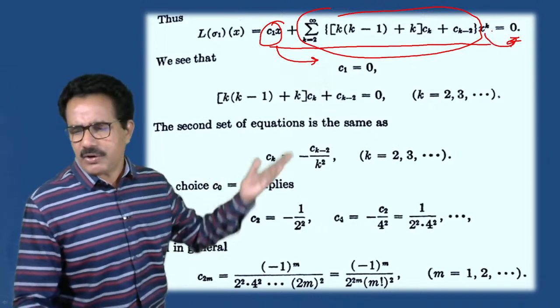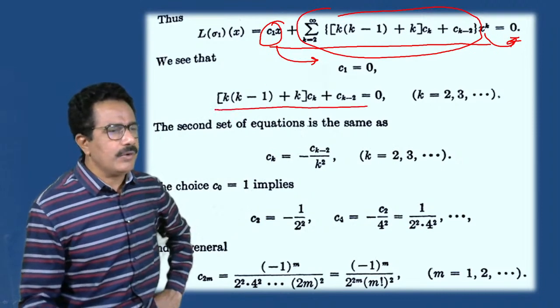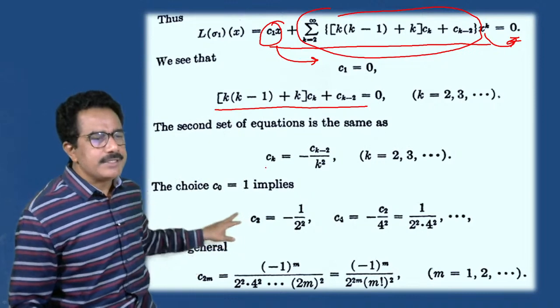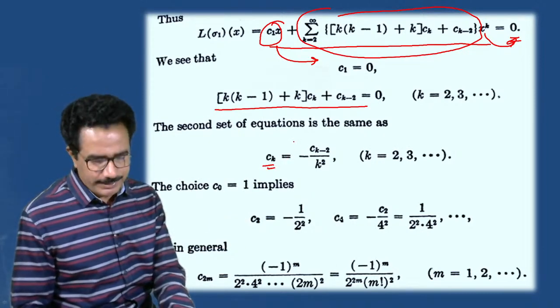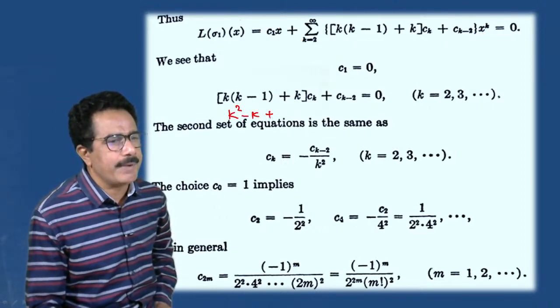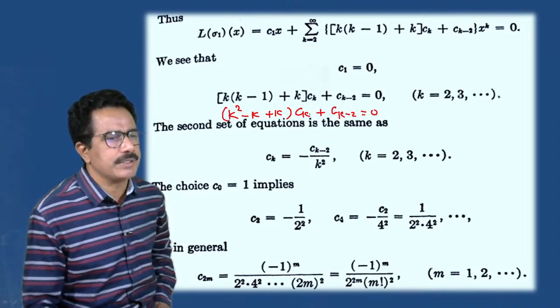In that second term, we can divide this. Yesterday in the last lecture already we have seen this. So we can write this. Okay. The second set of equation is the same as ck is equals to, we can write this. याला कसं लिहिता येईल पहा? ck is equals to, now this is a k square minus k plus k into ck plus ck minus 2 which is equals to 0.